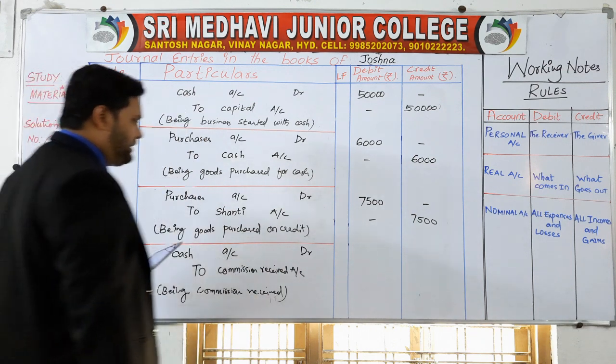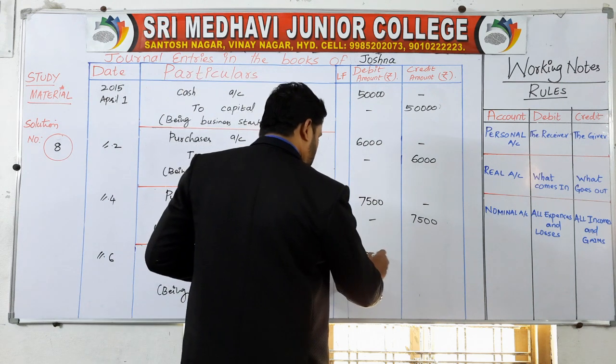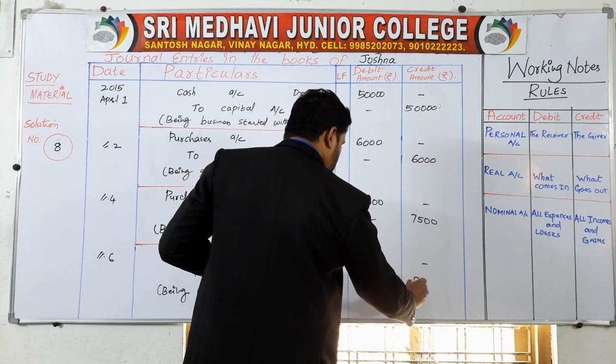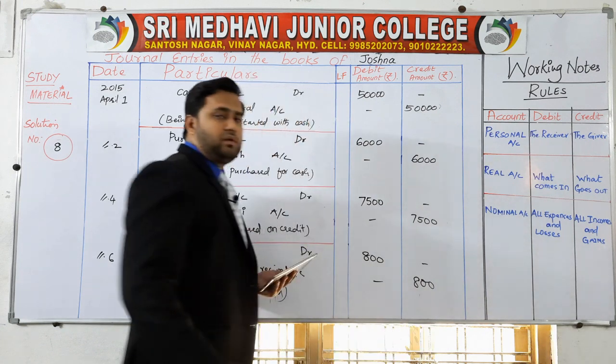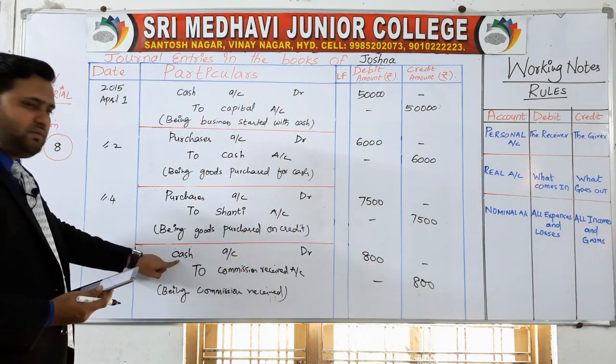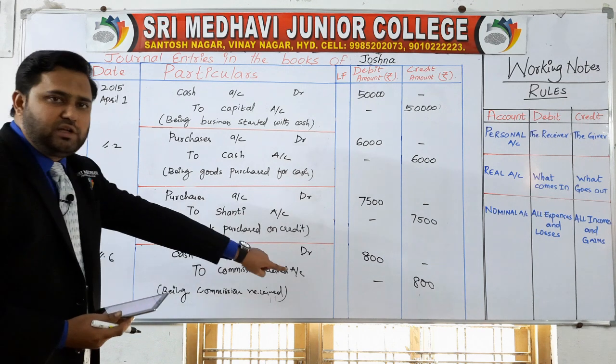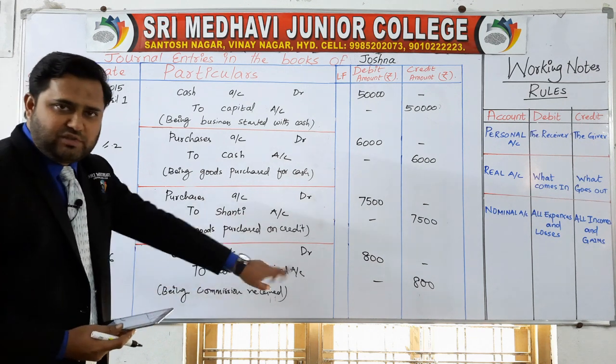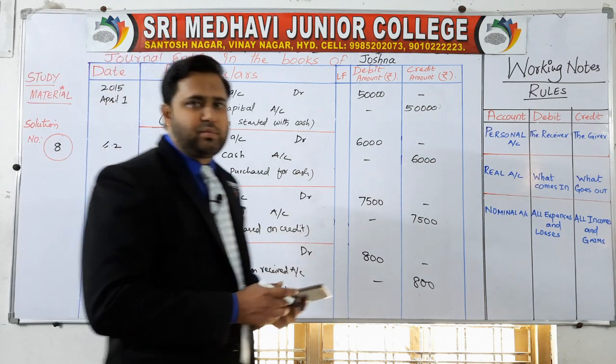How much is the amount? 800. So receive commission in the sense you are receiving cash here. So if you are receiving cash, cash account debit to commission received account. This is how you are going to solve the problem.